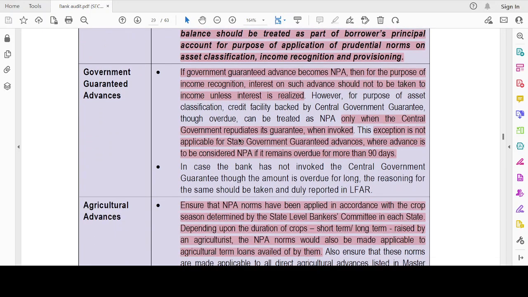Government guaranteed advances: if it becomes an NPA, income should not be recognized. If it is a central government guarantee, it does not become an NPA. It becomes an NPA only when the central government invokes the guarantee and repudiates it, which says, I'm not going to pay you now. Until then, it will not be treated as NPA. But this is not the case for the state government. If it is overdue for more than 90 days, it will be treated as NPA.